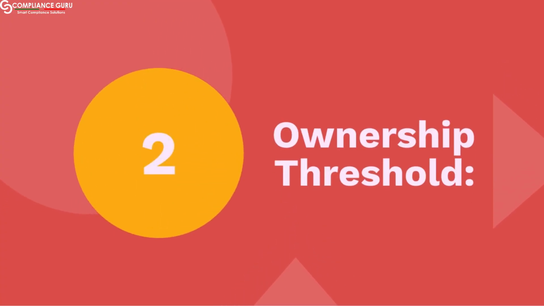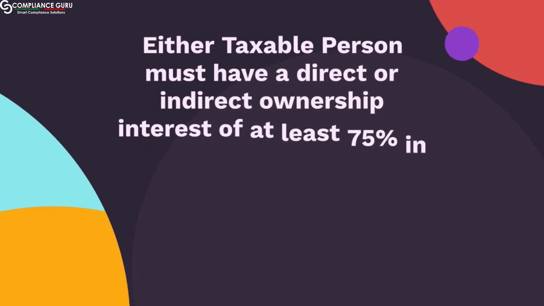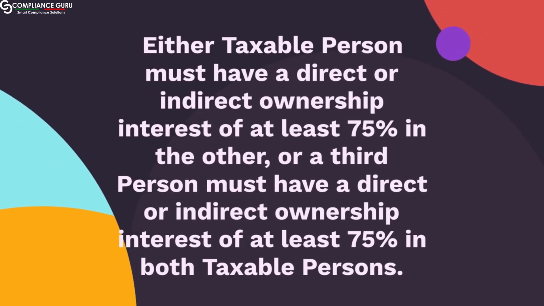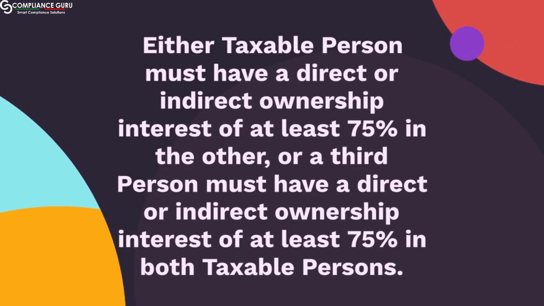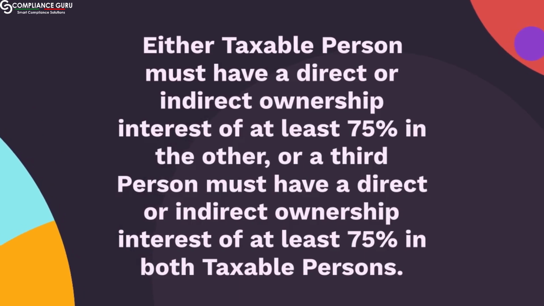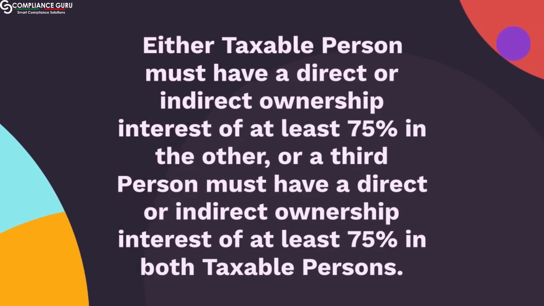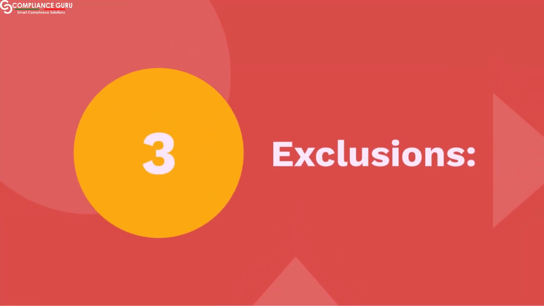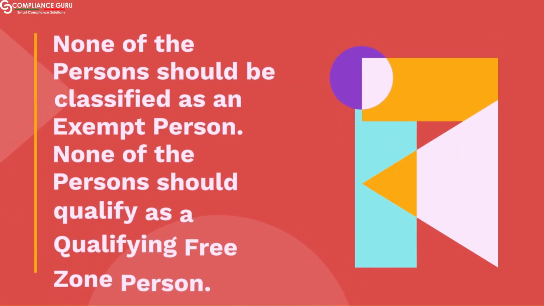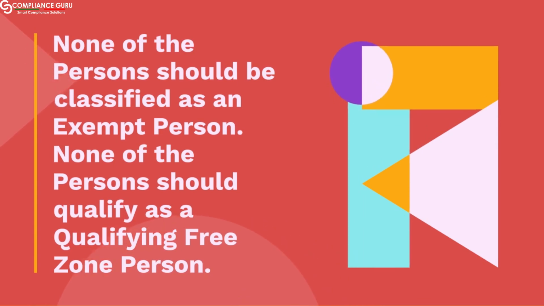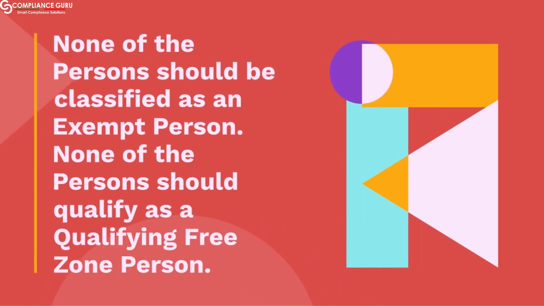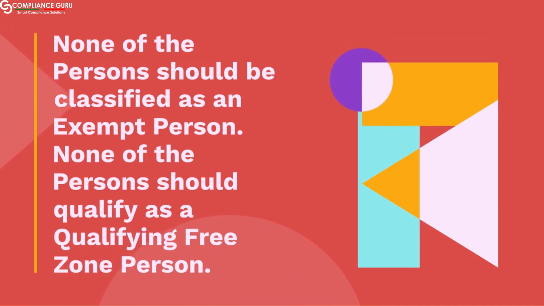2. Ownership threshold. Either taxable person must have a direct or indirect ownership interest of at least 75% in the other, or a third person must have a direct or indirect ownership interest of at least 75% in both taxable persons. 3. Exclusions. None of the persons should be classified as an exempt person. None of the persons should qualify as a qualifying free zone person.